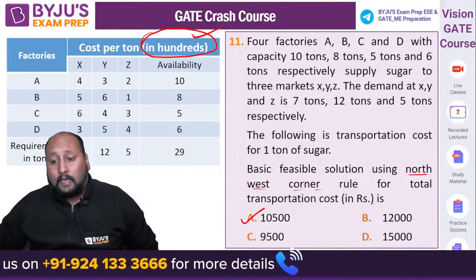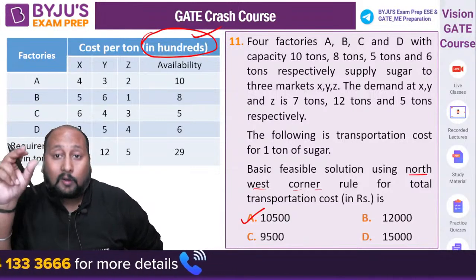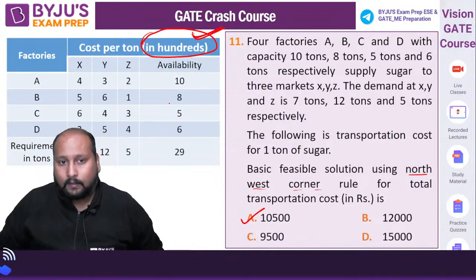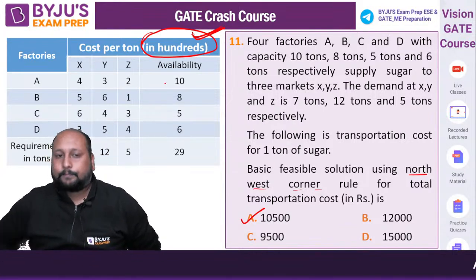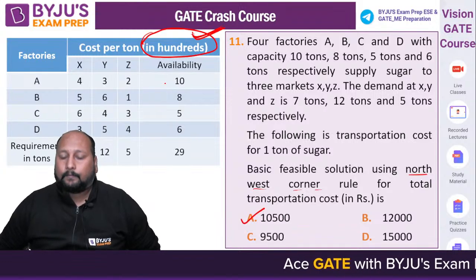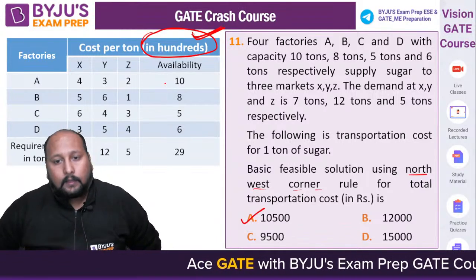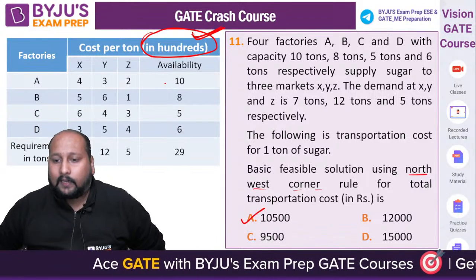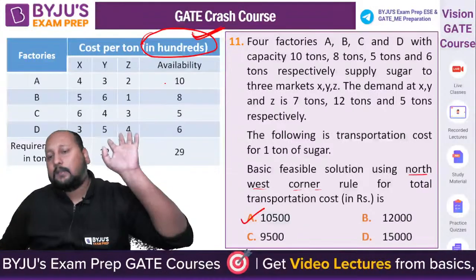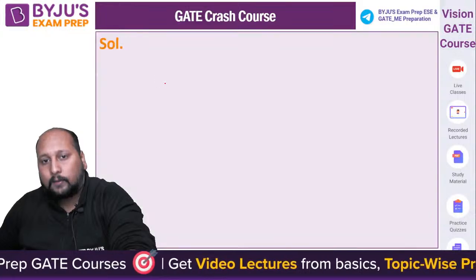Okay, if they are giving you option as 105, do not mark 105 as the correct answer, right? Because they have given these values in hundreds. Okay. Clear? Fine. Is this clear, everyone? 10500 is the final correct answer, and we have used the northwest corner rule to identify this feasible solution. Chaliye, next question, question number 12 on the screen.